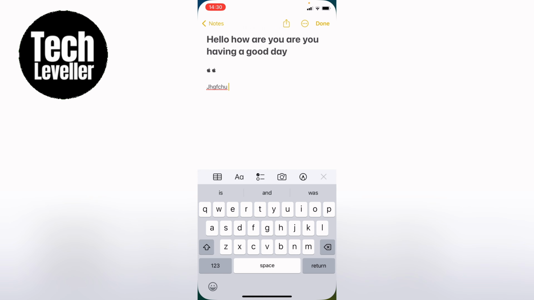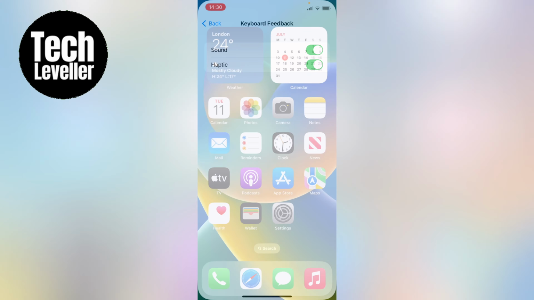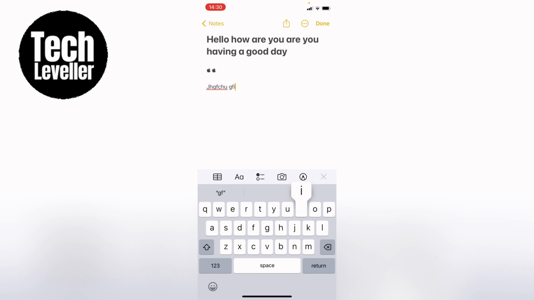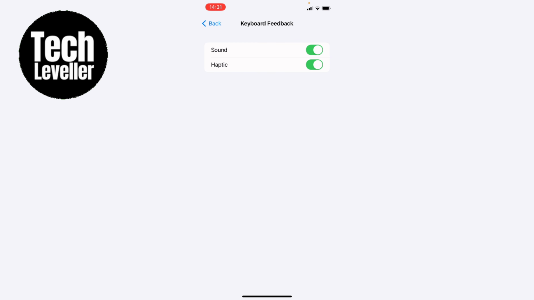However, if we put the sounds back on, and when you type now, you will hear a clicking sound. You may still feel some feedback from the iPhone, and this is the haptics. So if you want no sound or no feeling, you want to turn both of these off. So that's how to turn off or on the keyboard click sounds.